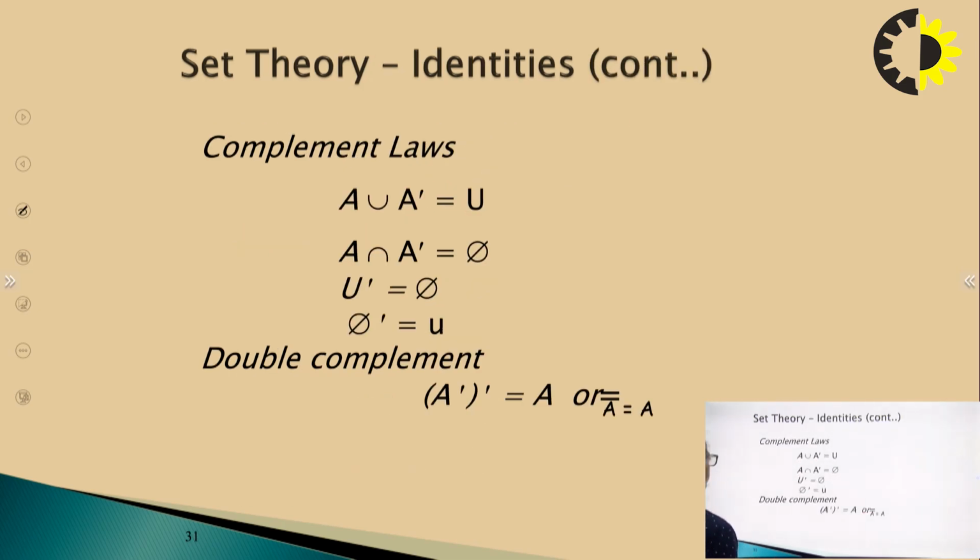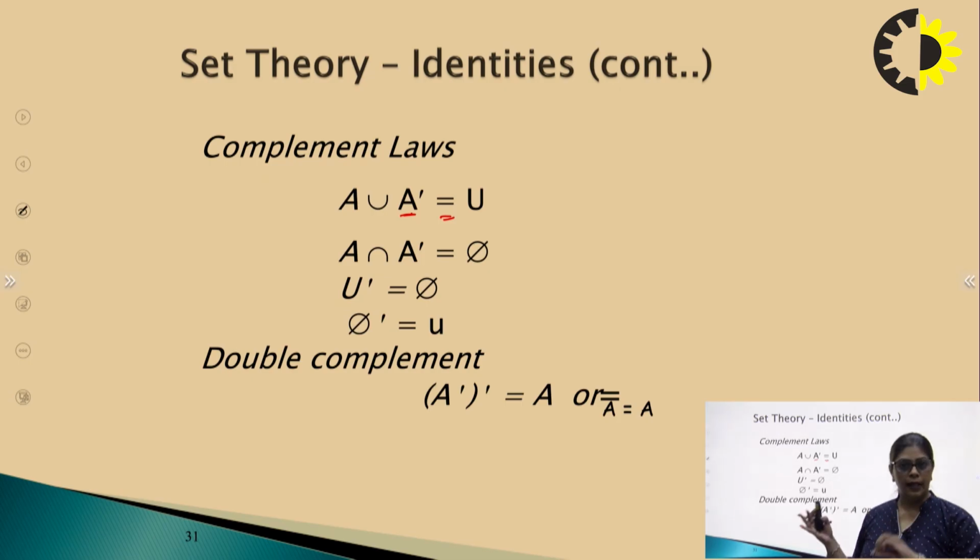Now, complement laws. A union A complement is equal to the universal set. We all know that the complement is the universal set minus the set, meaning all the elements of the universal set which are not in A. Now, when we perform the union of A with its complement, meaning this set itself is unified with its complement, then we will get all the elements of the universal set, which is indicated by this statement.